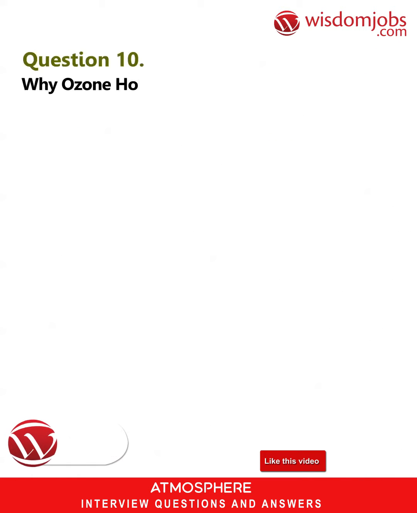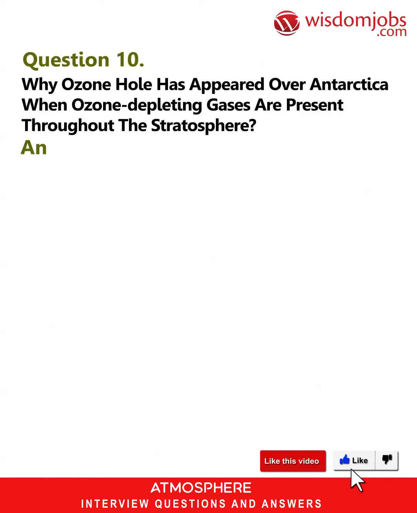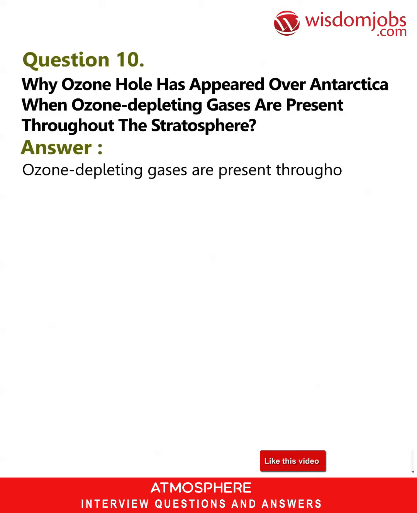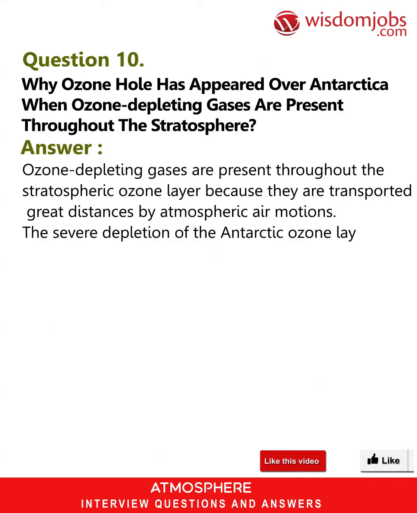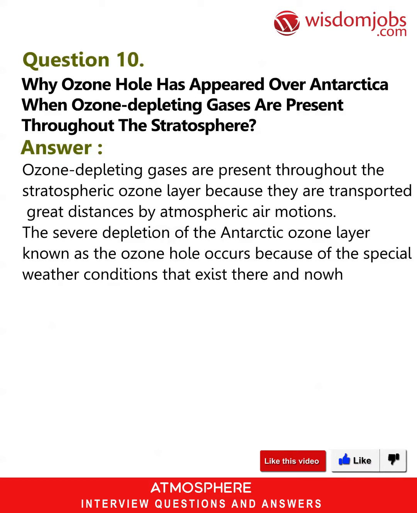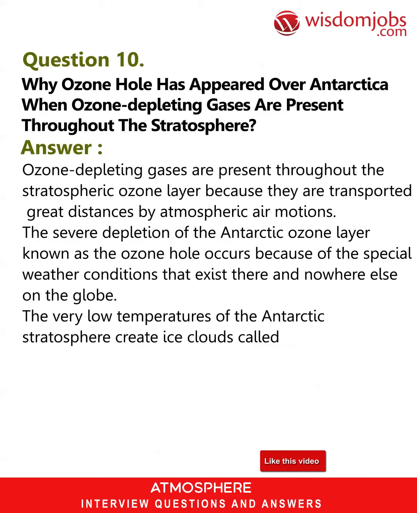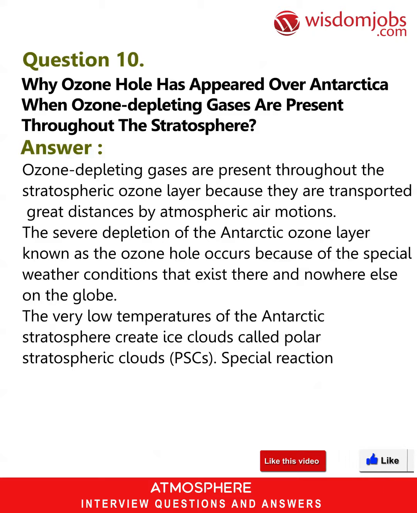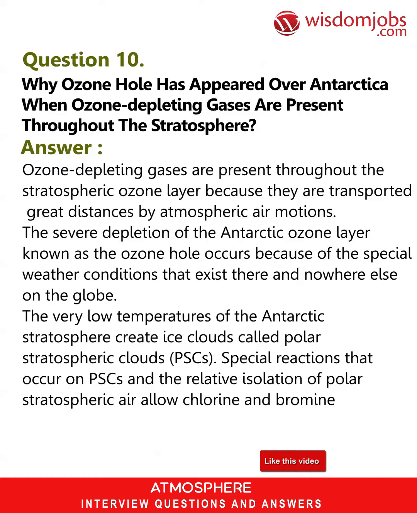Question 10. Why has an ozone hole appeared over Antarctica when ozone-depleting gases are present throughout the stratosphere? Answer. Ozone-depleting gases are present throughout the stratospheric ozone layer because they are transported great distances by atmospheric air motions. The severe depletion of the Antarctic ozone layer known as the ozone hole occurs because of the special weather conditions that exist there and nowhere else on the globe. The very low temperatures of the Antarctic stratosphere create ice clouds called polar stratospheric clouds (PSCs). Special reactions that occur on PSCs and the relative isolation of polar stratospheric air allow chlorine and bromine reactions to produce the ozone hole in Antarctic springtime.